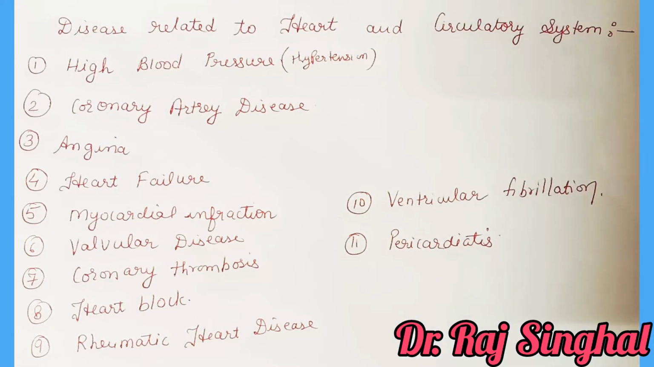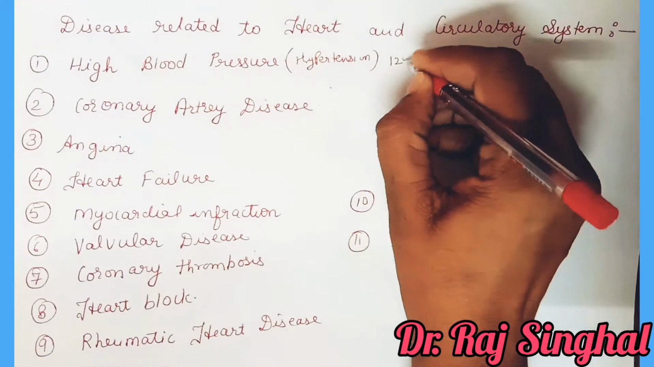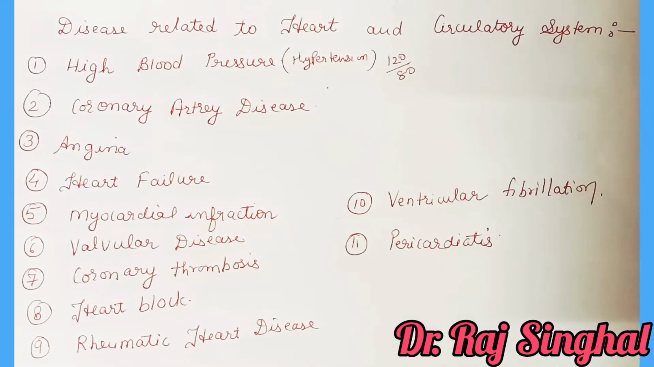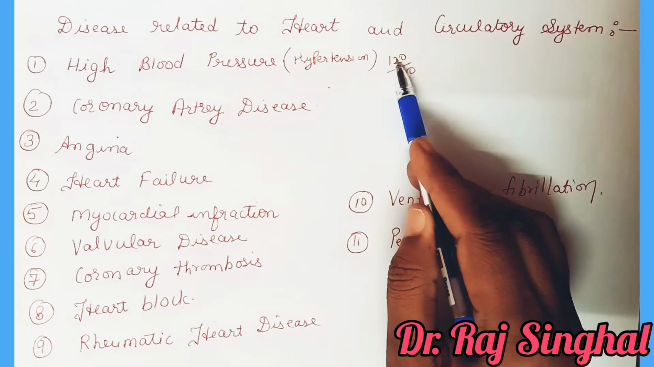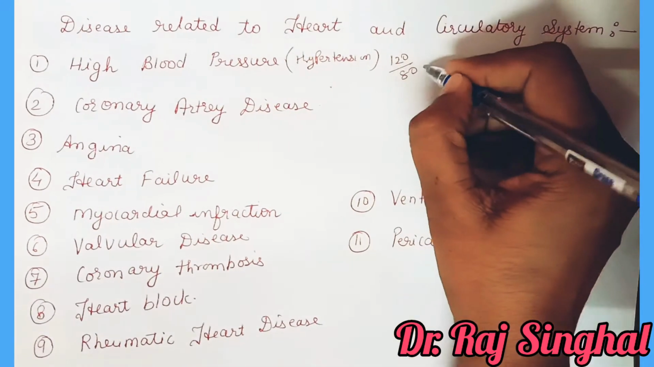Hypertension is the term for blood pressure that is higher than the normal. Normally the blood pressure is 120 by 80. It means in this measurement 120 mmHg is the systolic or pumping pressure and 80 mmHg is the diastolic pressure.